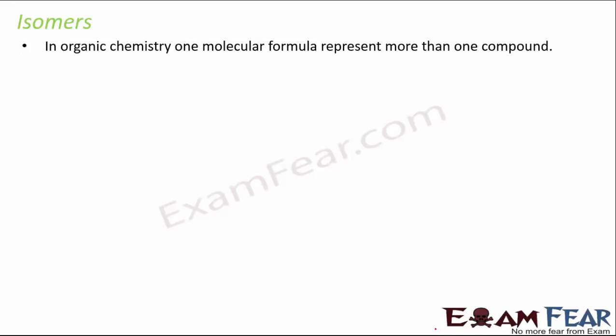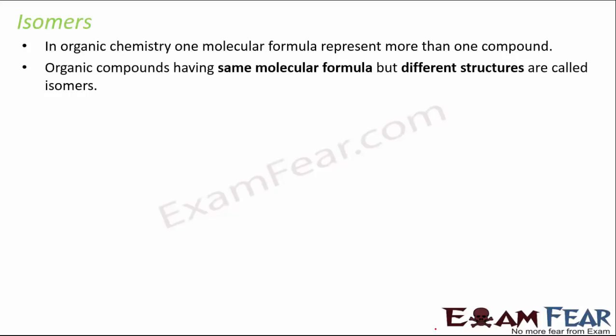Now, in organic chemistry, one molecular formula can represent more than one compound. It is very much possible that you have the same formula, but the structures are different, so they represent two different compounds. Organic compounds having the same molecular formula but different structures are called isomers. Iso means similar. So here both of them have a similar formula. That's why they are called isomers.